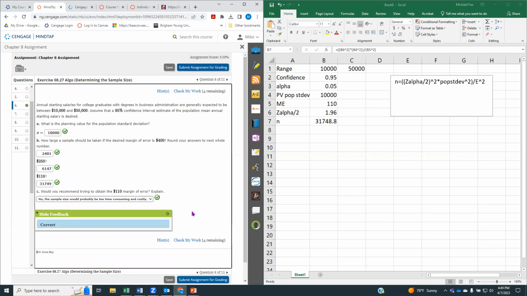So I hope that was helpful. I think the only part that's really kind of weird about it is part A, where we're supposed to do that planning value. That's in the book in one little obscure place where it says you do that by taking the range divided by 4. Anyway, hope that helps, and I hope you have a great day.